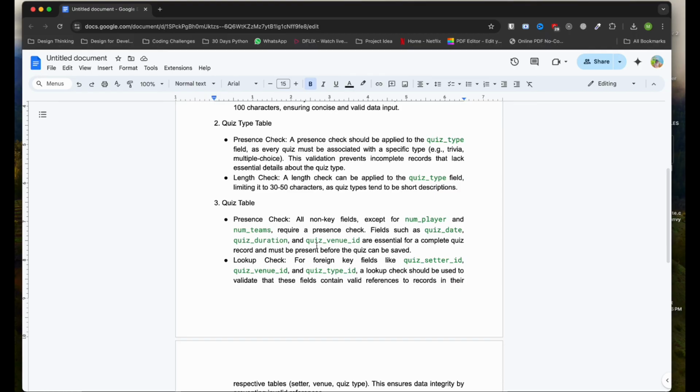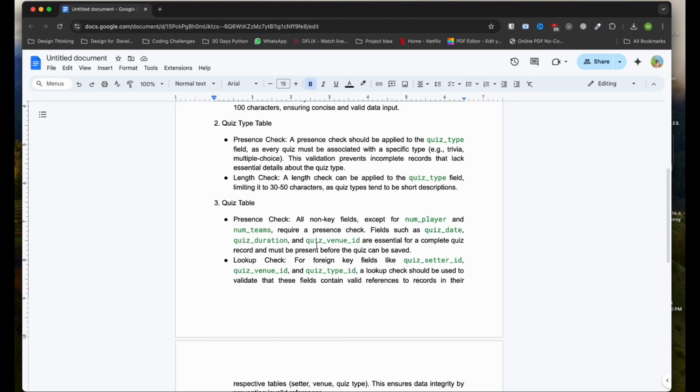Okay, then I move to the lookup check. So I think all the foreign keys need a lookup check, right? Because with the lookup check, they provide a number of values there, so from there I can choose. So for the foreign key, the data is coming from the other table's primary key, right? When I input the data, there will be chances for human error, right?